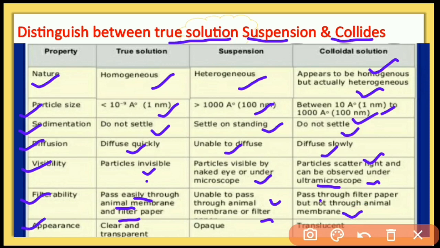And the appearance: a true solution is clear and transparent, and a suspension is an opaque system, we cannot see the other side of the substance. A colloid makes a translucent type of solution, so with less visibility we can see the other side less clearly. In this way we can differentiate all three types of solution on the basis of these properties.